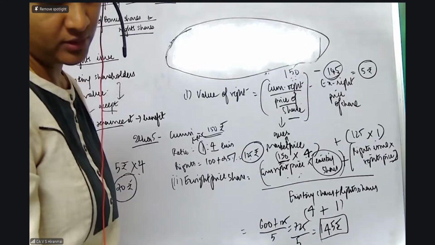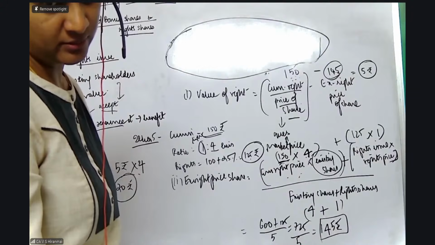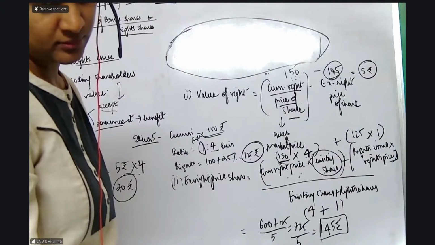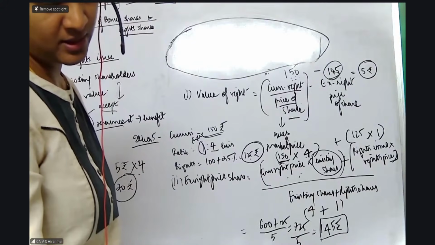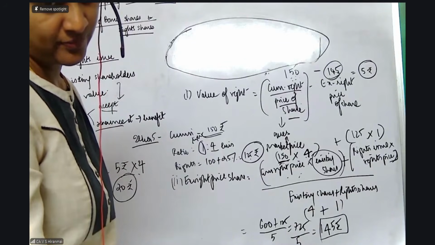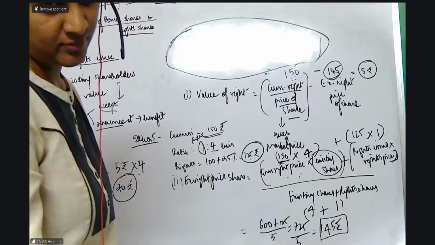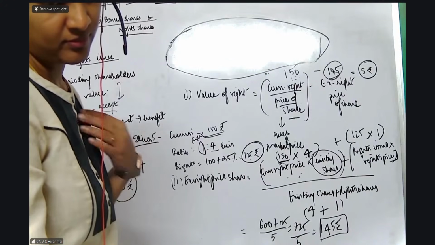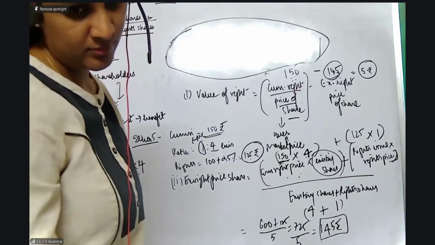Have you all found out? You have to tell me what is the right of the share. Neha and Ujjwal have given me the answers. Good.